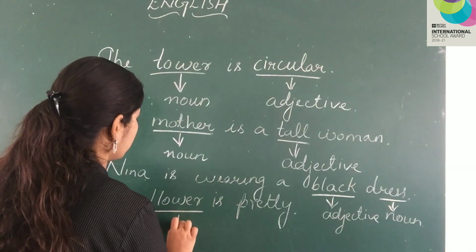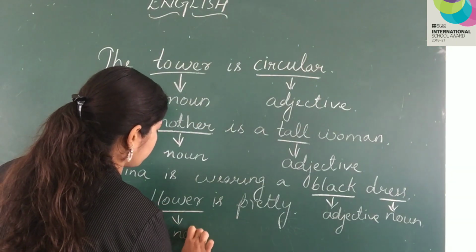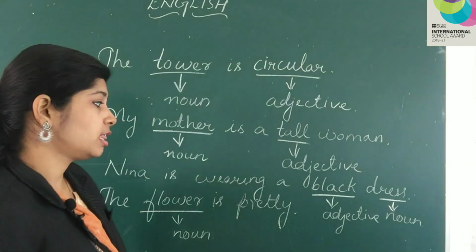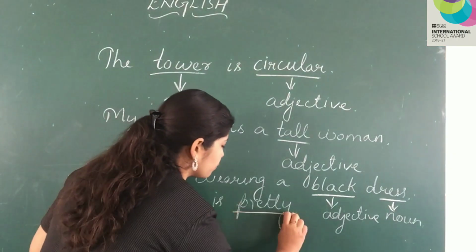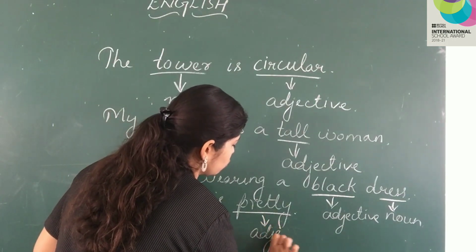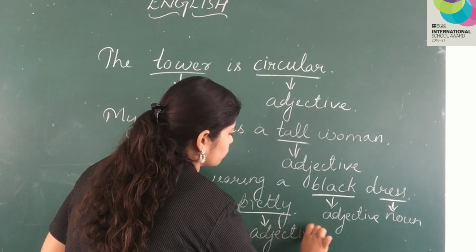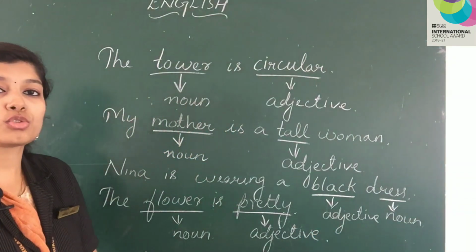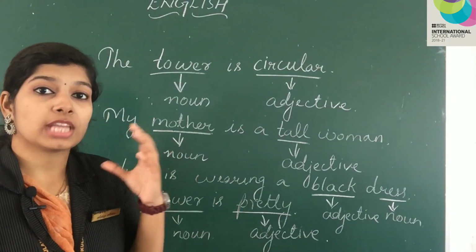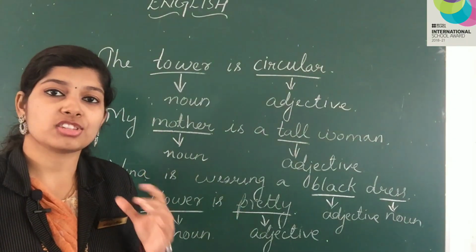This flower. And what is describing about the flower? The word pretty. So pretty is the adjective used here. Understood? So whichever word describes about the noun is the adjective.